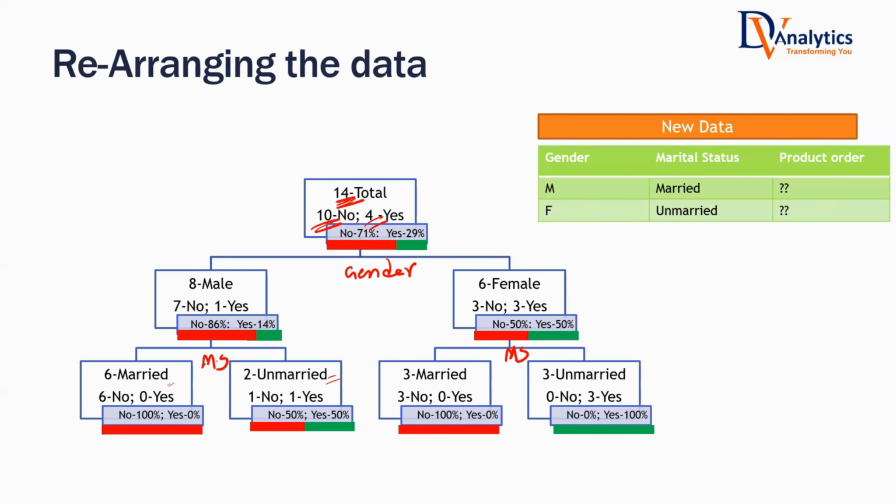So overall, I have 14 records. I have divided them into 1, 2, 3, 4 subsets. Subset 1, subset 2, subset 3, subset 4. These 4 subsets are also known as 4 segments or subgroups. That's what decision tree tells you. Do not look at the whole data as one group. Divide them into subsets or subgroups. These are known as segments.